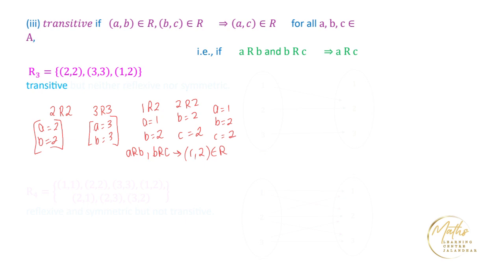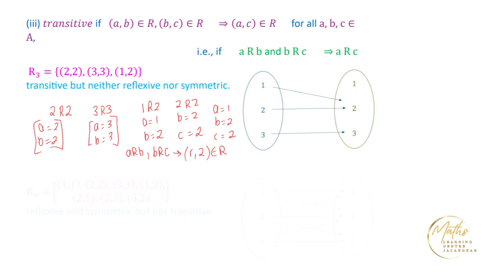Now if we look at the diagram corresponding to this relation, we can see that this relation is neither reflexive nor symmetric. Why? Because look at this number 1 over here, it is not related to 1.